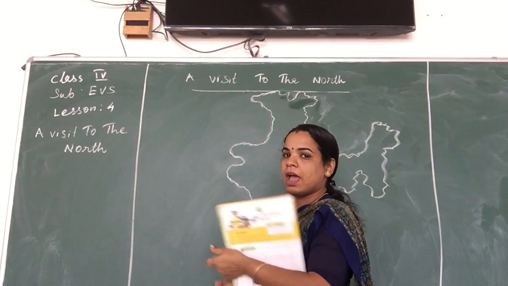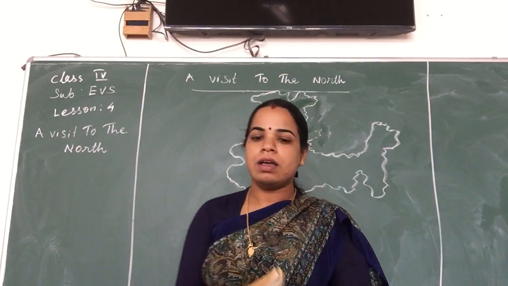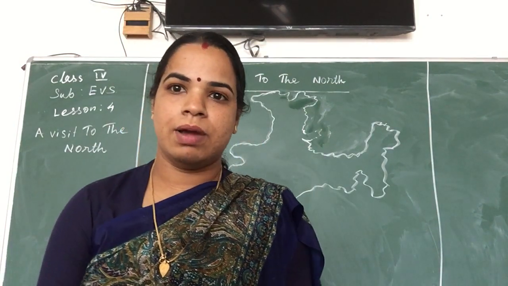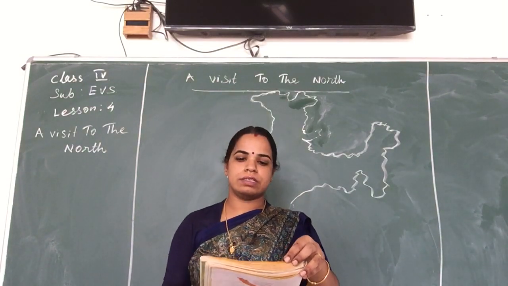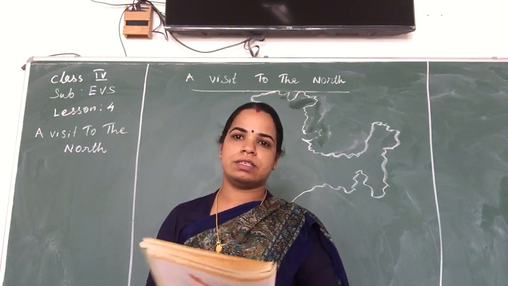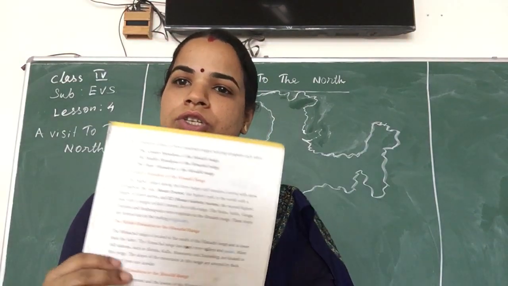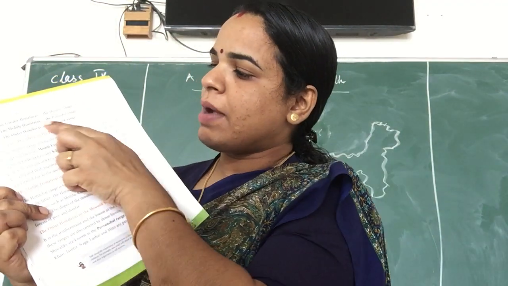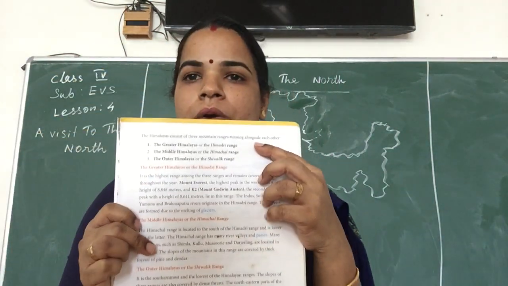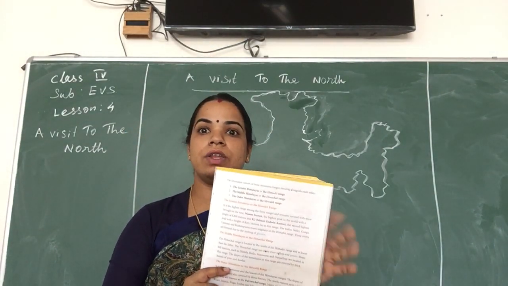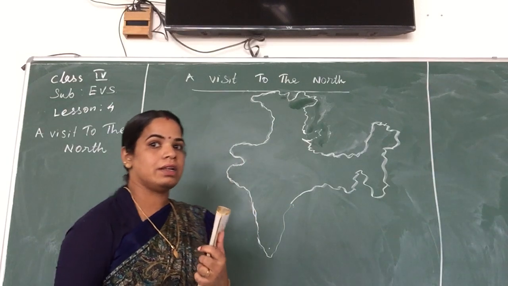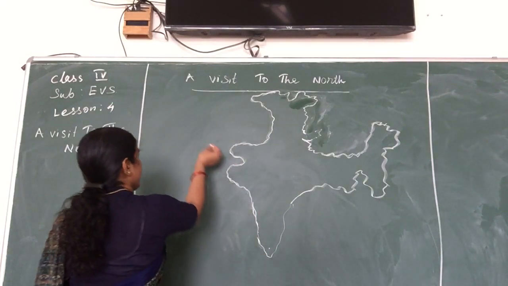Okay, let's go to the Himalaya. What is the feature of the Himalaya? The Himalaya consists of three mountain ranges running alongside each other. You have to see your textbook here. The Himalayas consist of three mountain ranges. What are the three mountain ranges? We need to study this in detail in this lesson.